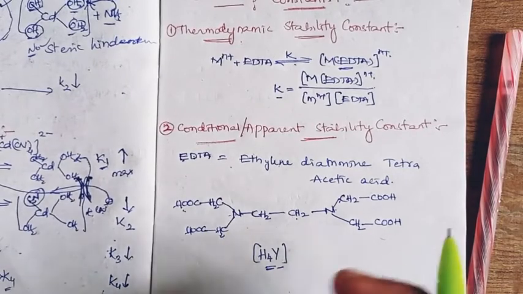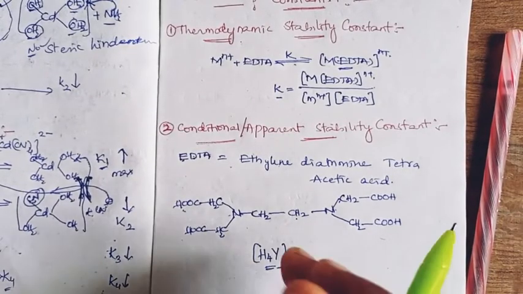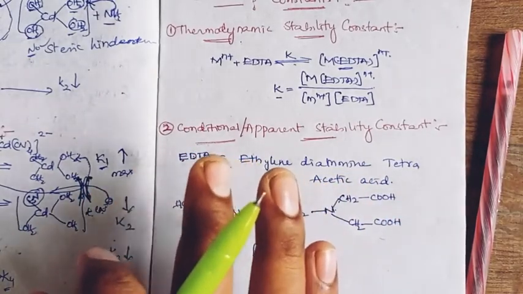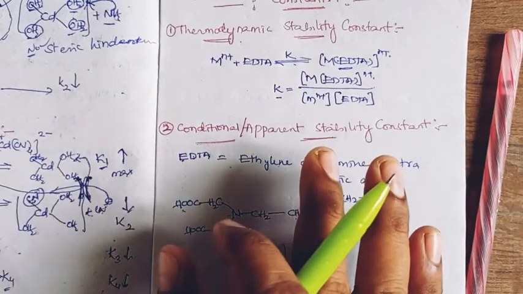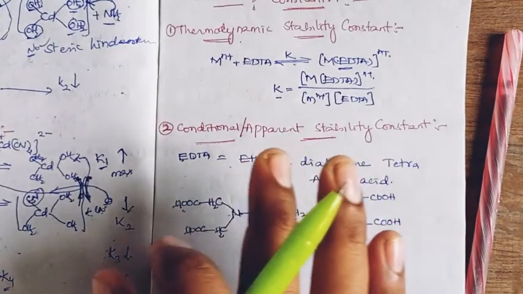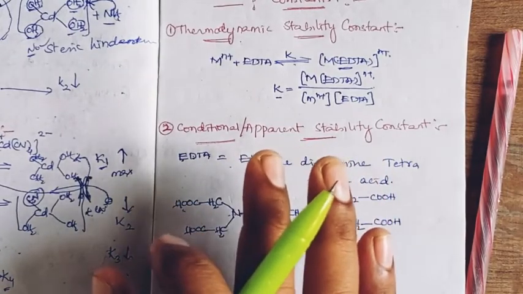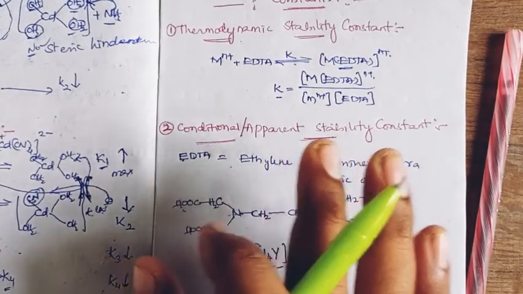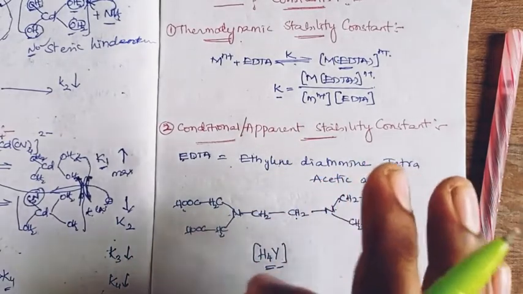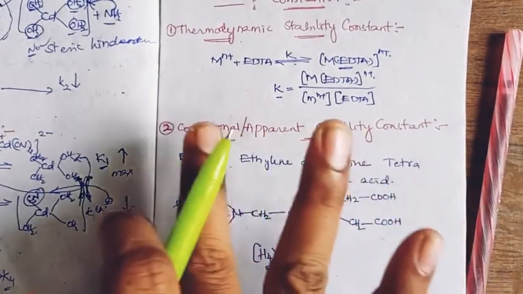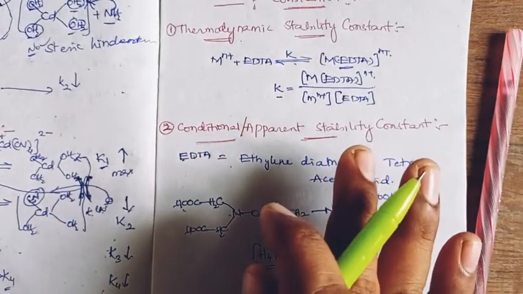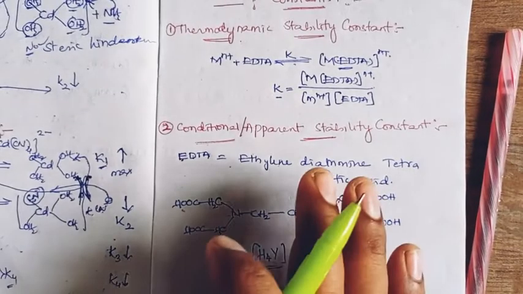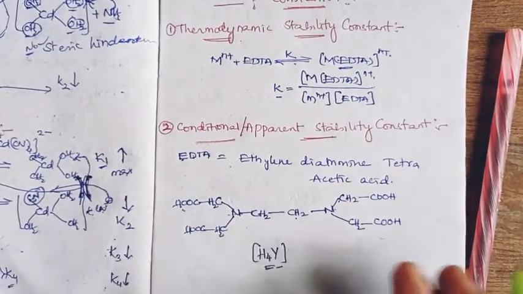When EDTA participates in complexation, metal complexations normally take place in water medium, right? The metal salts are very easily soluble, highly soluble in water, as well as the ligand. When they are soluble in water, the complexation will be very fast. So here the metals are dissolved in water and the ligand EDTA is dissolved in water.